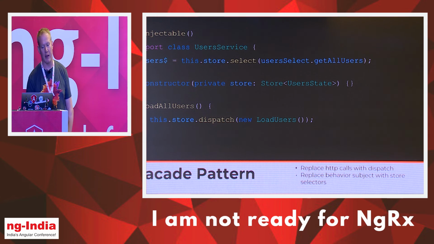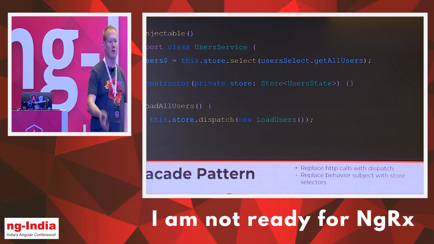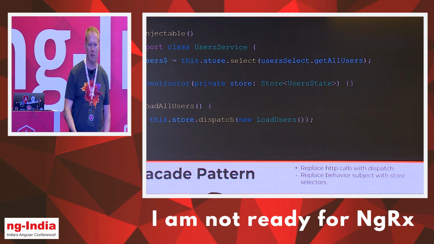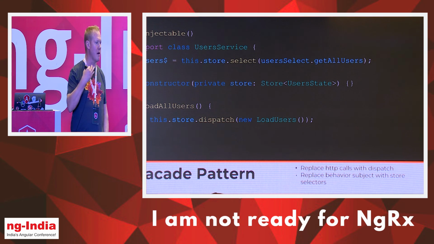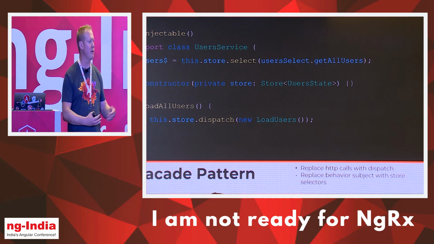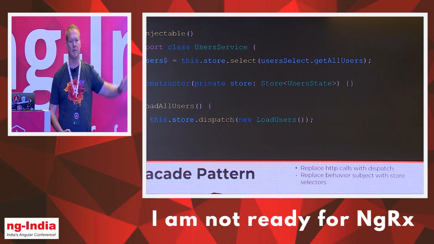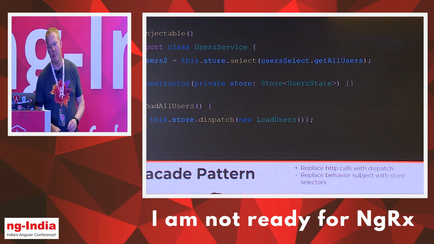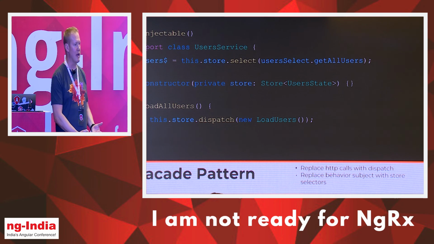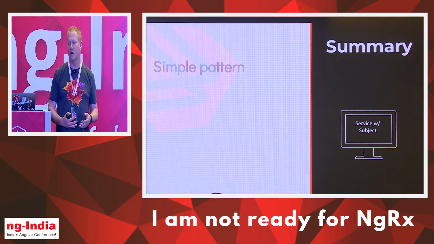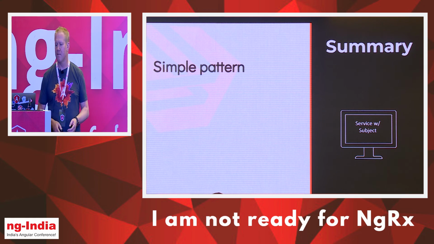All right, so in summary, I hope you see that service with a subject is a very simple pattern. It's going to solve a lot of the problems that you're probably running into with trying to figure out how to get components to communicate with each other and tell each other that, hey, data's updated, okay? Super easy to test. Our components are so lightweight, there's not a whole bunch of logic embedded in them, and so it makes our testing a lot easier. We can move through this a lot quicker.